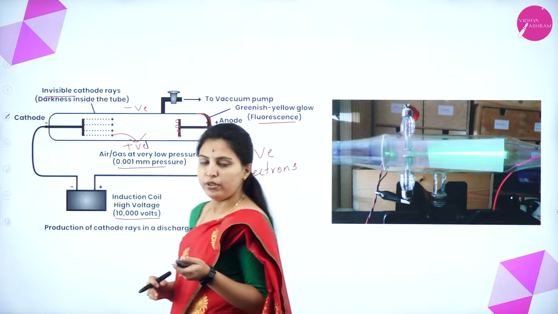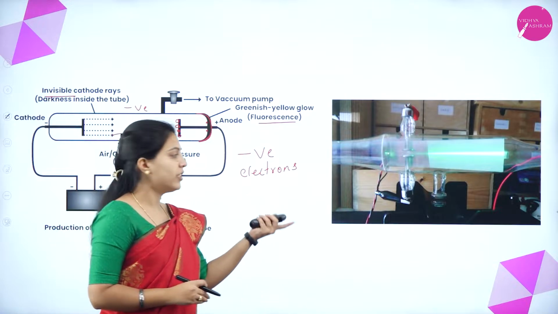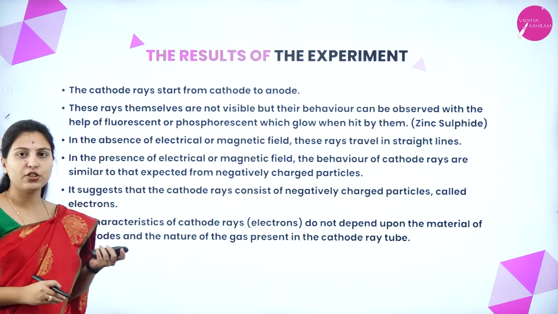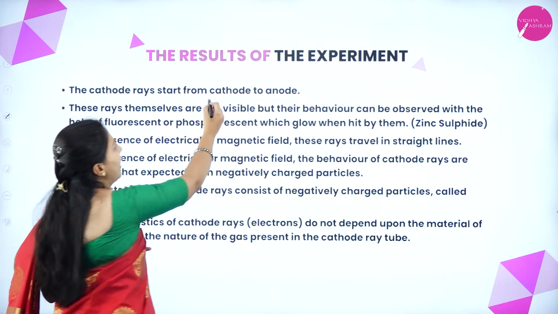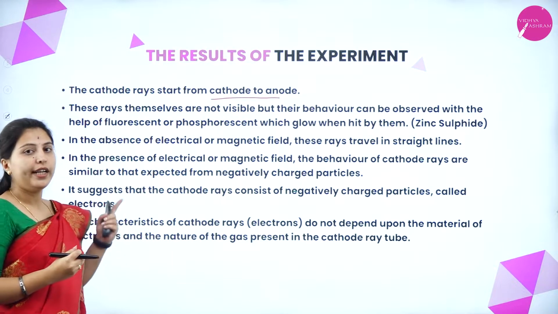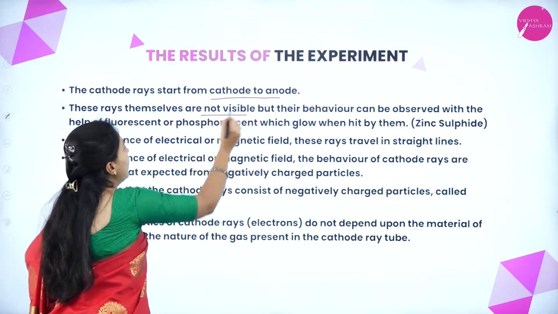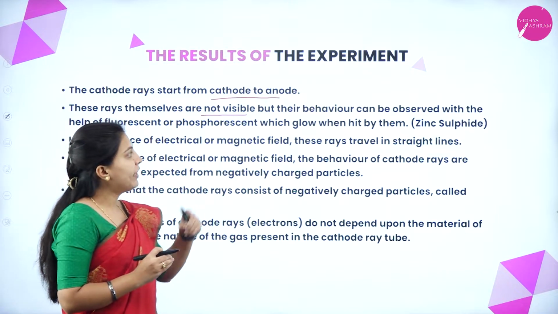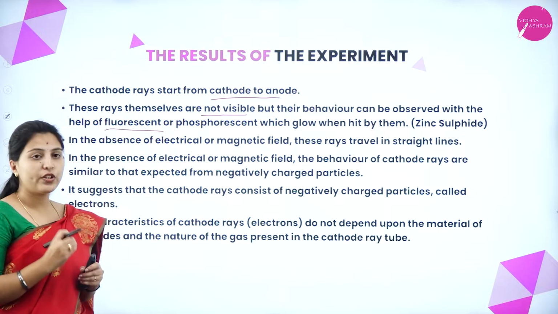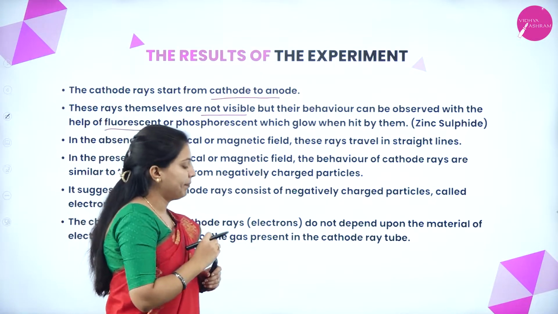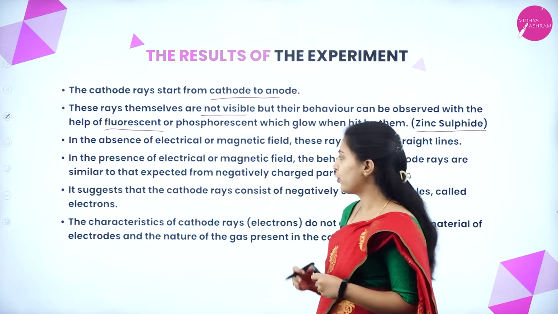Okay. So, this is the original picture of the discharge ray tube. We'll see the results of this experiment. The cathode ray starts from cathode to anode. See here, cathode to anode, it will move. These rays themselves are not visible. They are invisible in nature. Their behavior can be observed with the help of fluorescent or phosphorescent materials, which glow when hit by them. Here they have used zinc sulfide. They have coated the fluorescent material.